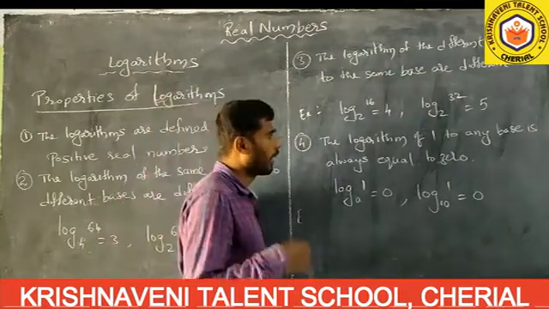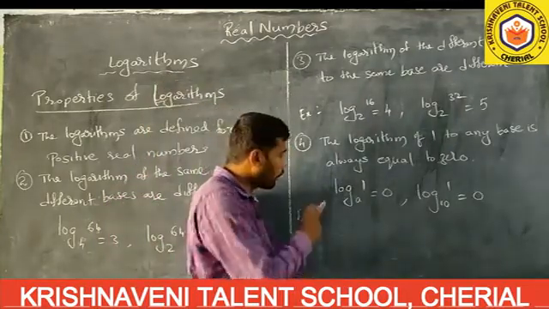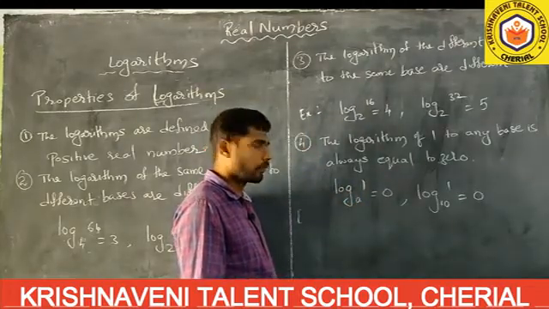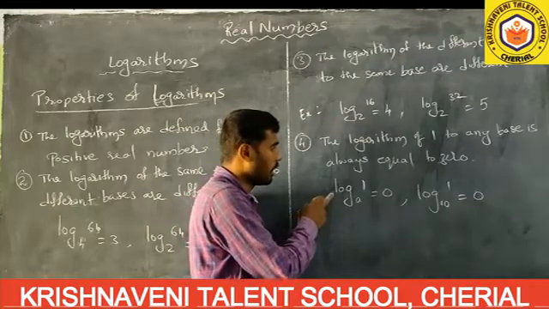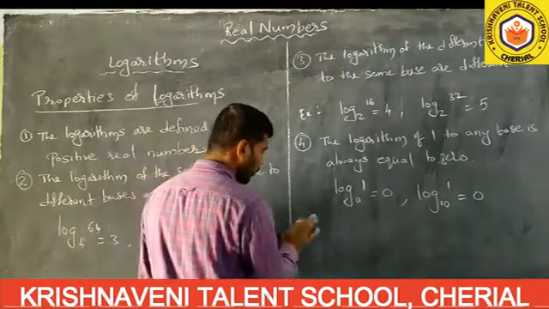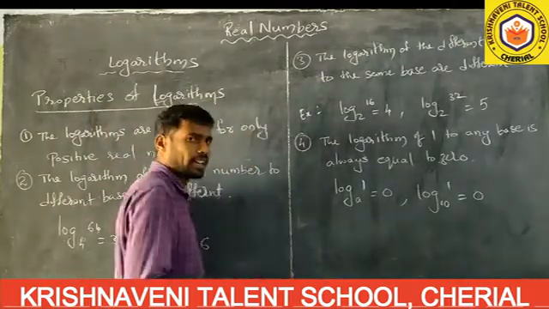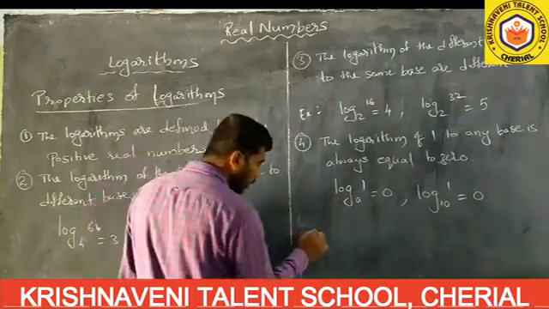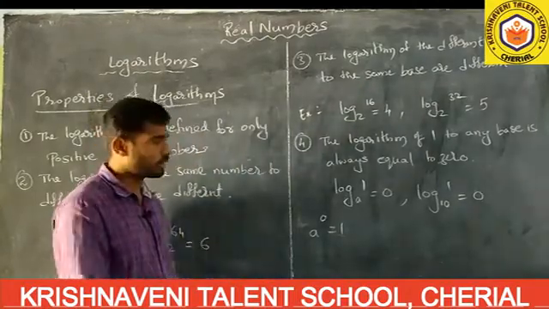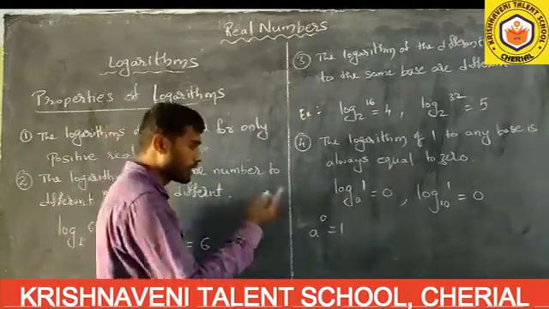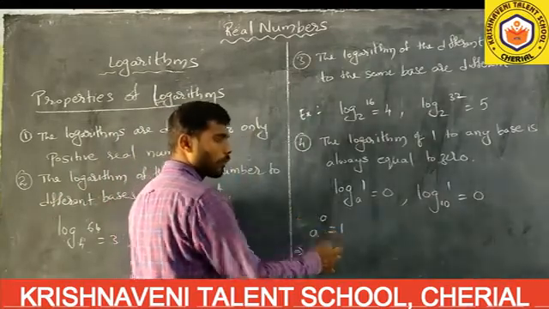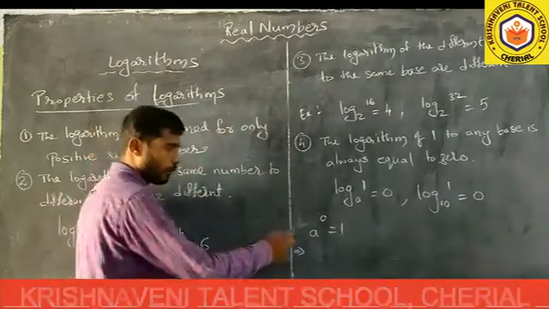Okay, in examination he will ask, how we will prove that log 1 to base a value is equals to 0? In 1 mark he will ask this. For this I am going to tell you, already you know in exponential form a to the power of 0 equals to 1. Any number to the power of 0, its value is equals to 1. This is in the form of exponential form.